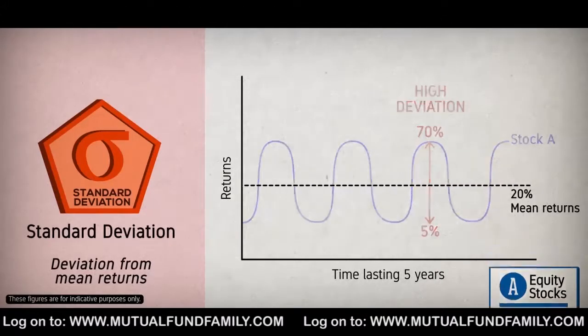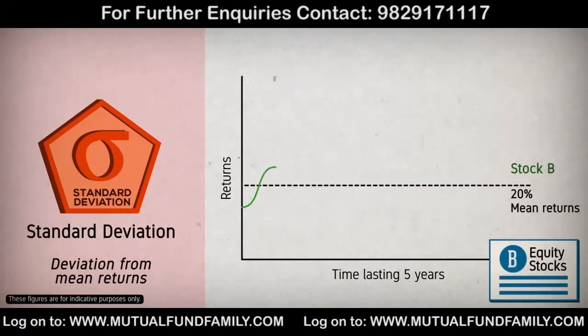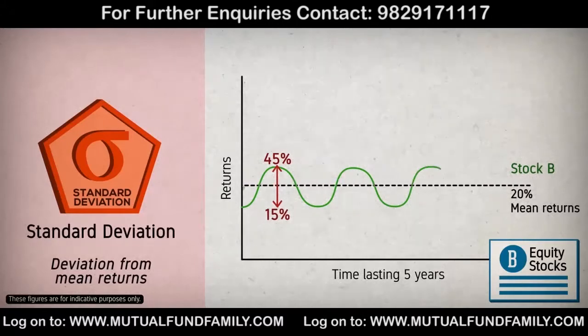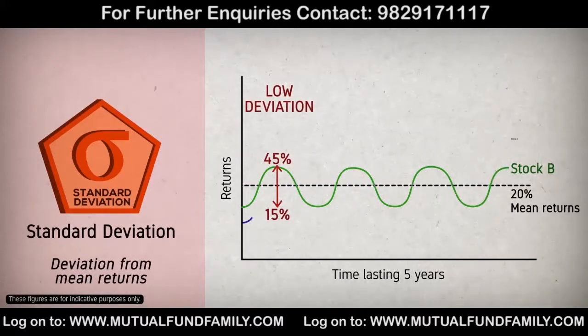which means that the stock is very volatile and has a high standard deviation. On the other hand, let us look at stock B. Its stock price has also gone up and down but not as sharply as stock A's. Therefore, its standard deviation and hence its volatility would be much lower.